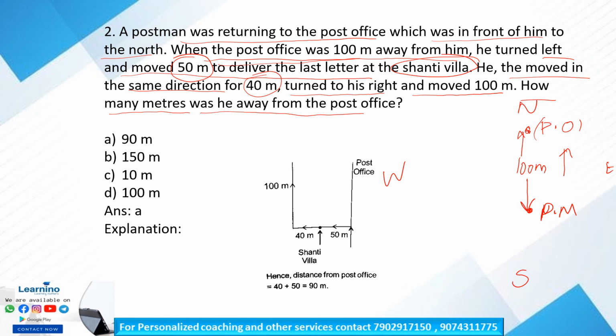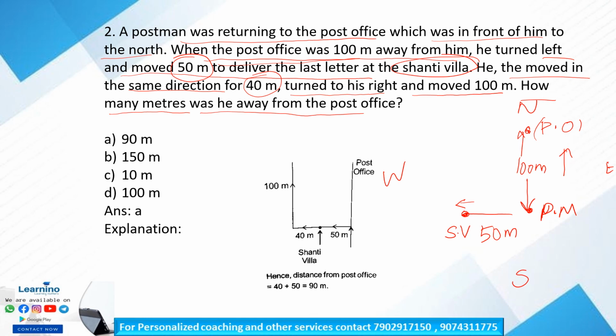He turned left and moved 50 meters to deliver the last letter at the Shanti Villa. So here is our Shanti Villa. Is it clear? So now he is facing the west direction.